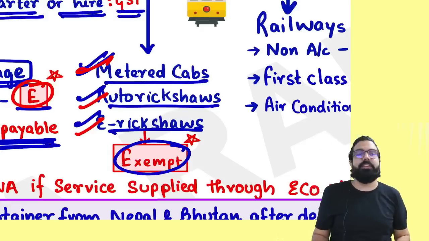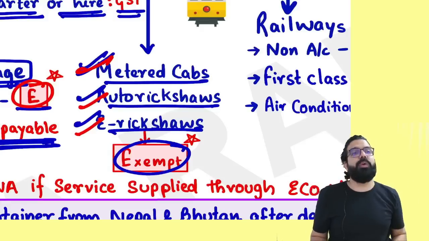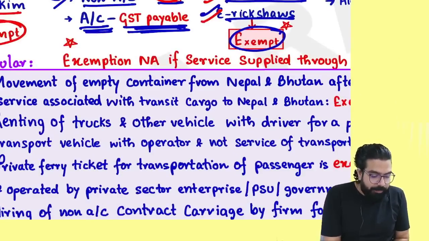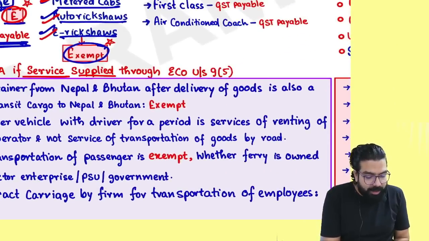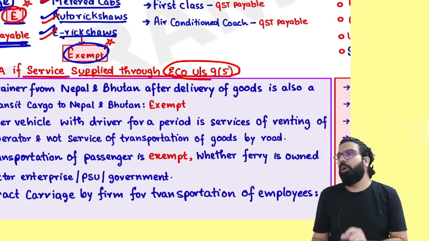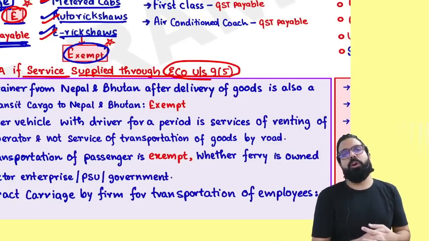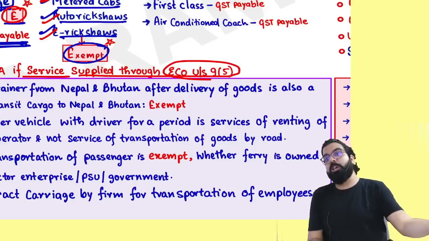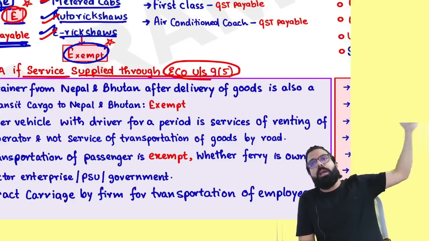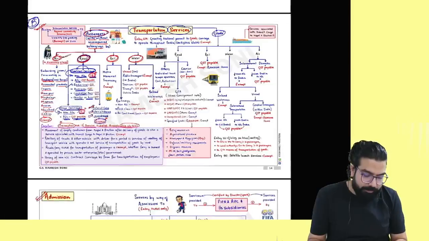I hope you remember section 9(5). Exemption is not applicable if services are supplied through an e-commerce operator. So if you book an auto rickshaw directly, no GST. If you book it through an e-commerce operator, they will collect the GST from you and pay it to the government.